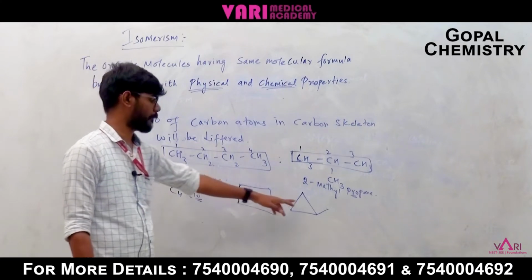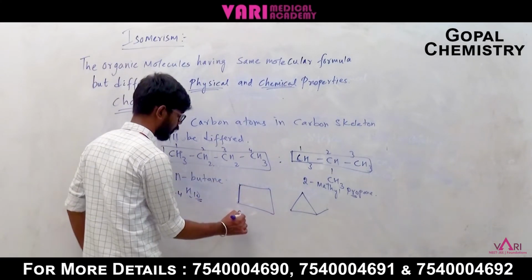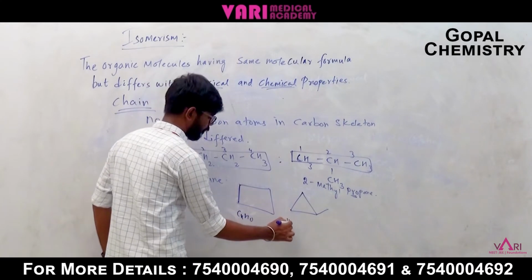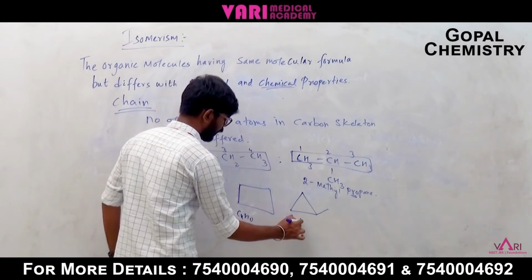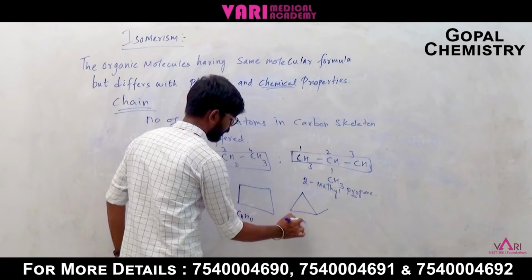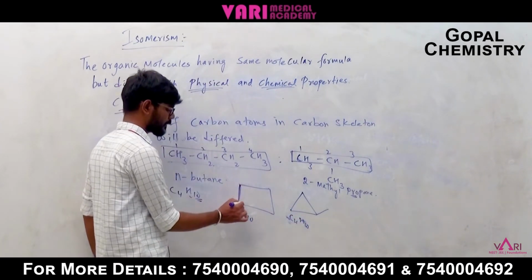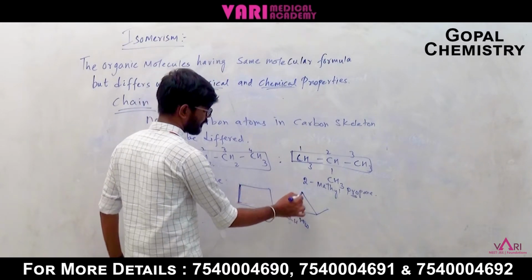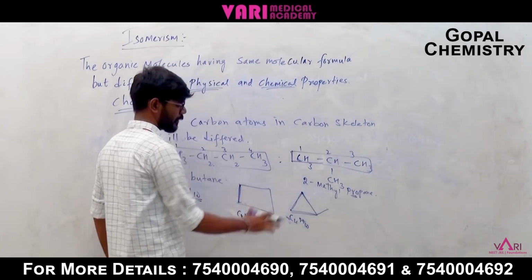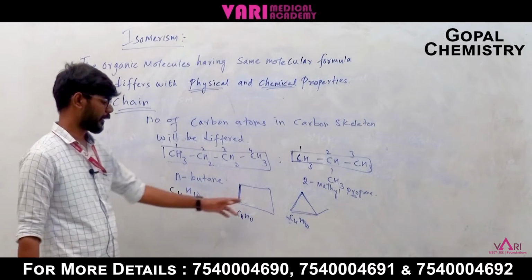Here also the same molecular formula. This is C4H10, and here also C4H10. So the same molecular formula, but the ring is reduced, right? The ring consists of 4 carbons here, and here only 3 carbons. So this is ring isomerism.